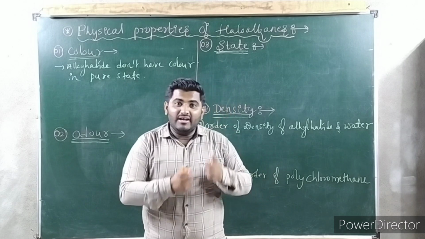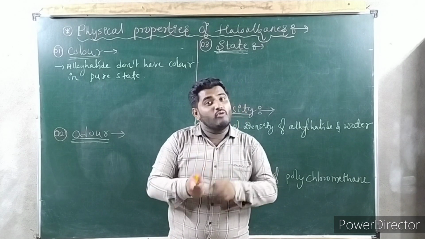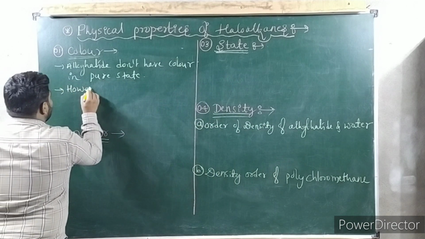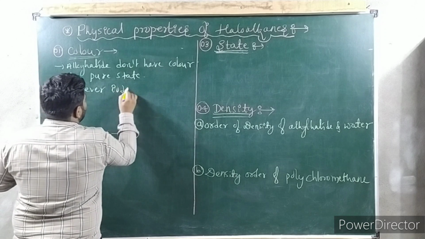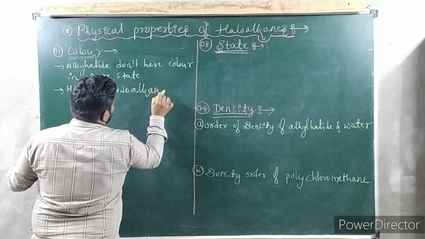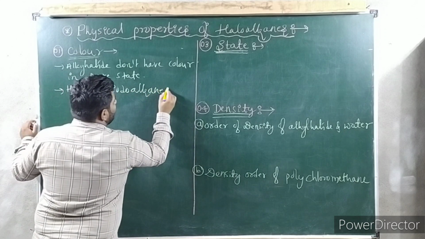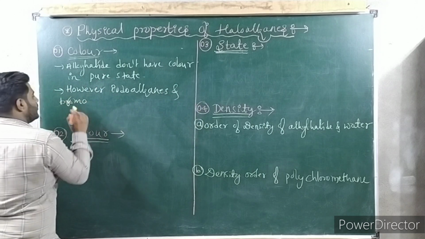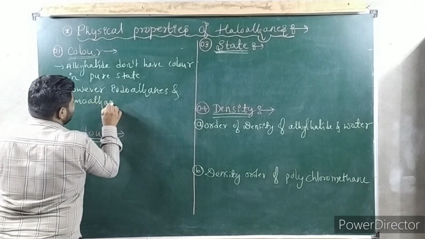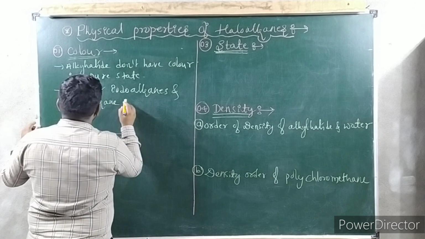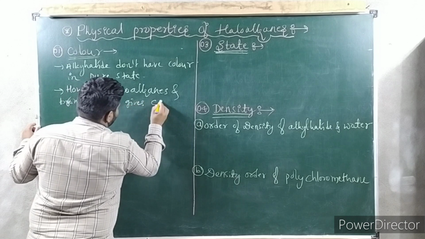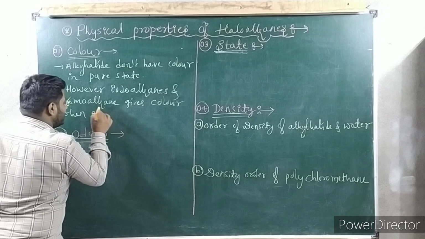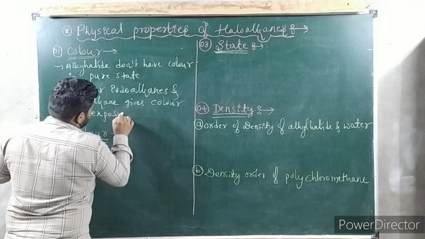Getting my point? Iodoalkanes and bromoalkanes give color when exposed to light.